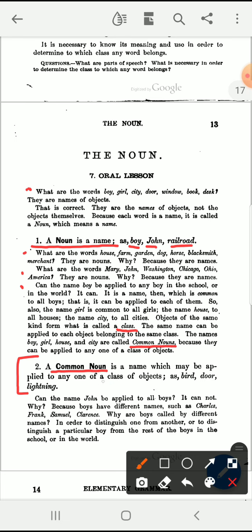A common noun is a name which may be applied to any one of a class of objects. And we see a few examples. Bird. A bird is a name that can be applied to any individual bird. Door is a name which can be applied to any door. And lightning is a name which can be applied to any example of lightning.